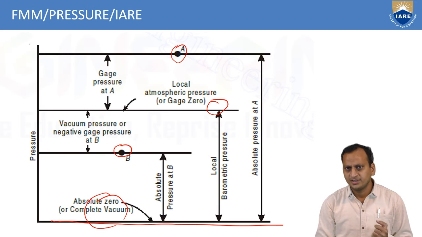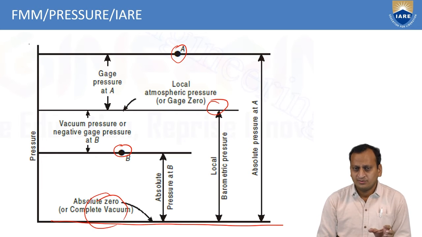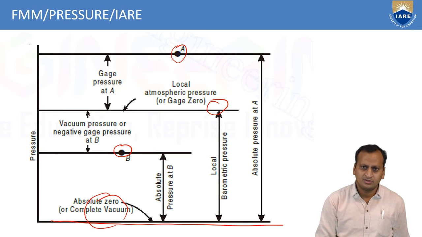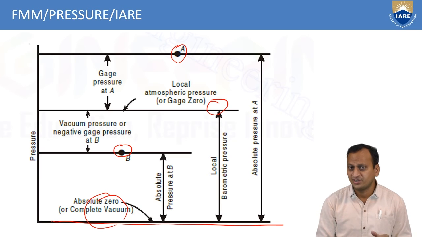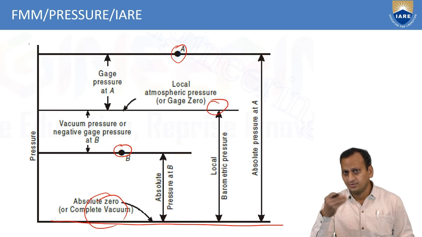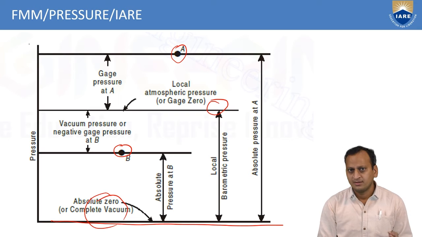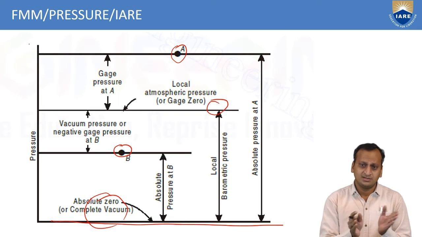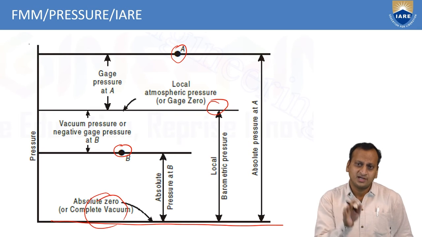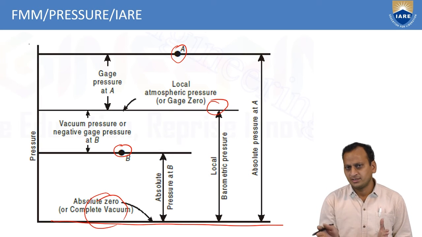In case of vacuum pressure, this is lower than the atmospheric pressure. Unless we create a vacuum, water can't be sucked from a lower level to a higher level in the case of centrifugal pumps. Similarly, unless we create a vacuum inside the mouth, we can't suck liquids with the help of a straw from one point to another. This is due to the difference of pressure only. The liquid will be transferred from one point to another.